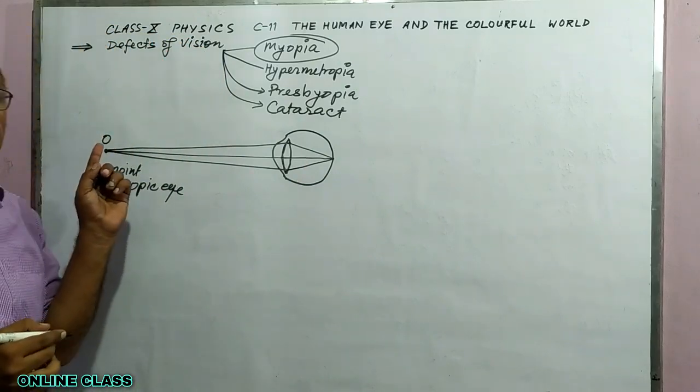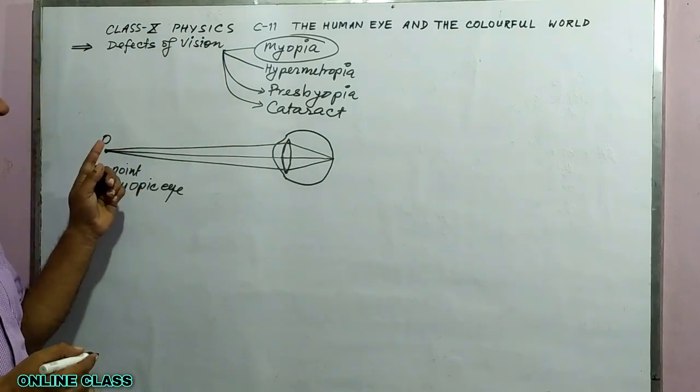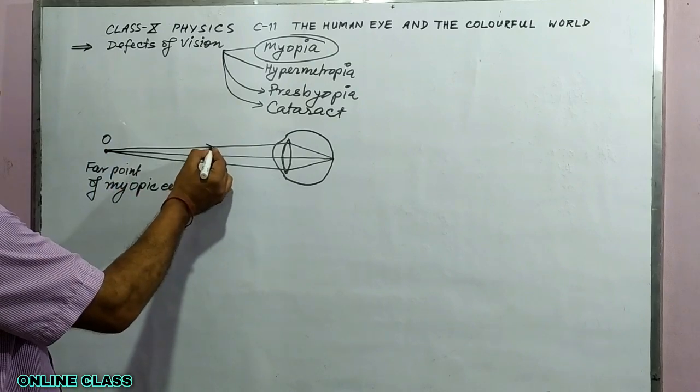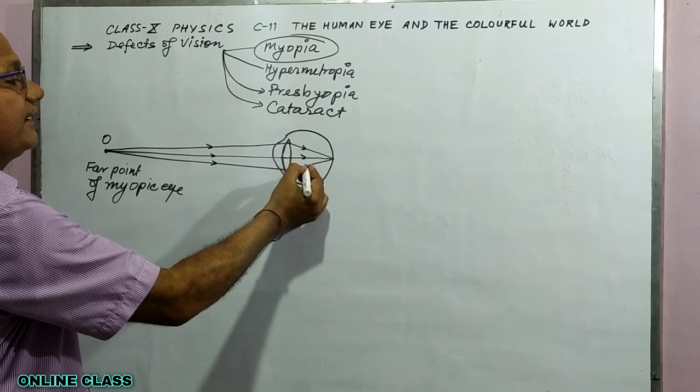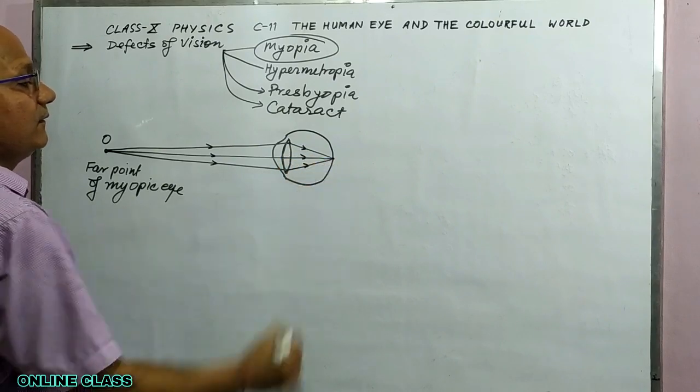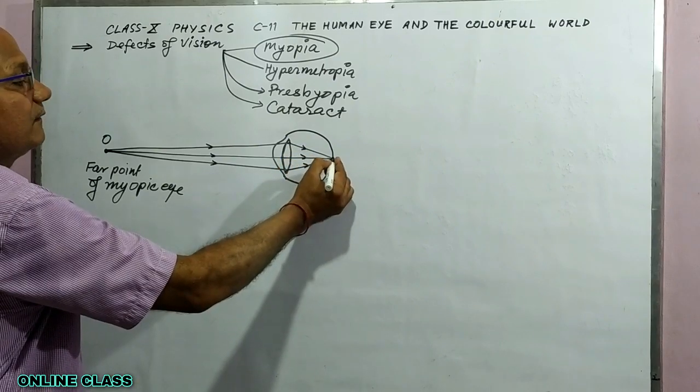If the object is at the far point of the myopic eye, the image is at the retina, this is the retina. So here is the image.